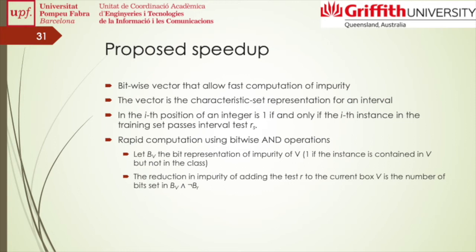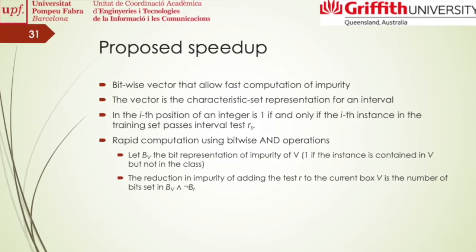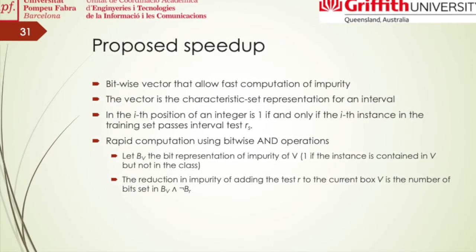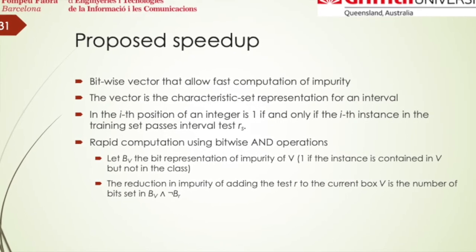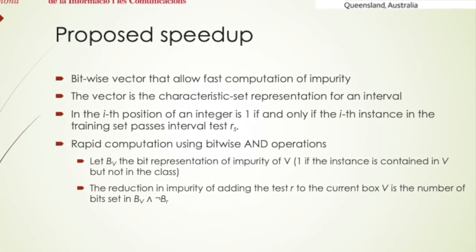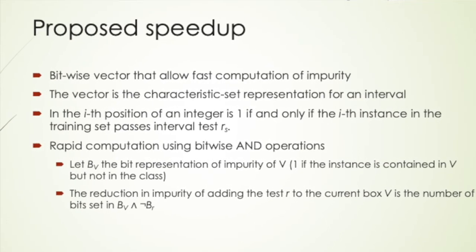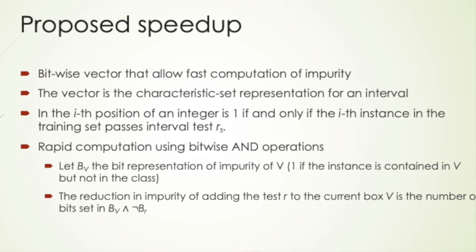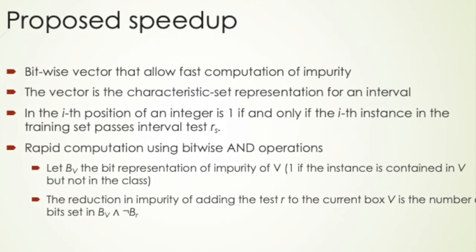Although this iterative heuristic is a hill climber, we still want to be more efficient. We also propose a speed up by which we can compute the impurity of a node from previous nodes, because the new node is just the previous node plus some new conjunction. For this, we take advantage of a representation using a bitwise vector. Our software has been organized so that we can even use 2 integers if we have more than 64 attributes.